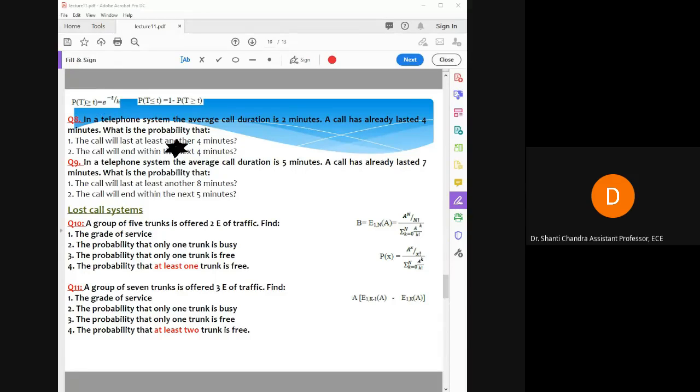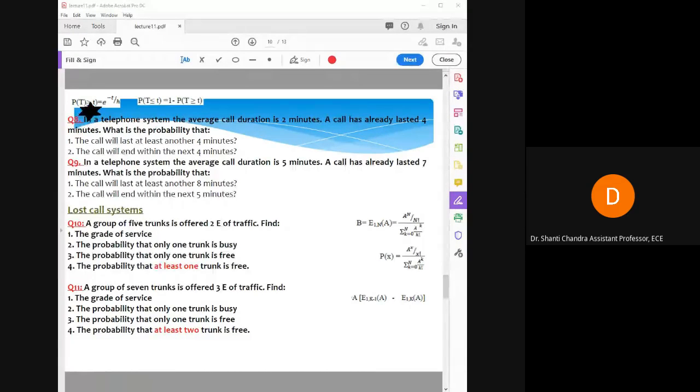This t is this one, and h is the holding time. It is given that the call duration is 2 minutes in this case. So you just see whether t is greater or not, and you put in the relation.